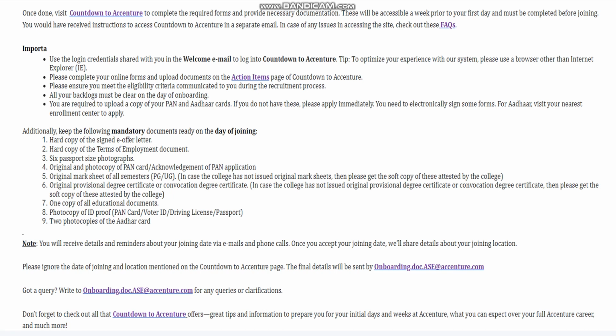After this, you will receive details and reminders about your date of joining via mails and phone calls. Once you accept your date of joining, we'll share details about your joining location. Please ignore the date of joining mentioned on the Countdown to Accenture page. Many of you were referring to that as your original date of joining, but you need to ignore that. They'll give it separately. Final details will be sent by the same